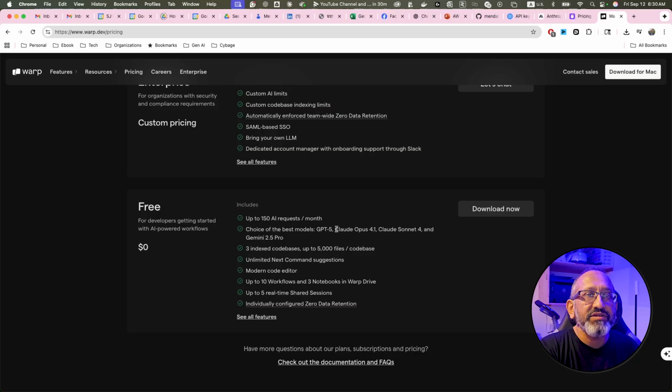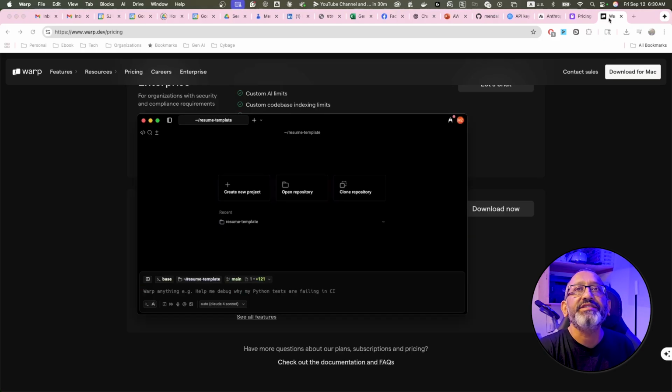Also, it gives you Opus 4.1. There is only a handful of vibe coding environments that give you Claude 4.1, which is the latest version, and that's the most effective version. So I have downloaded this already. You can download it for Mac, and I'm going to show you the interface.